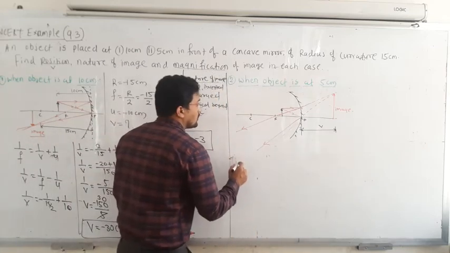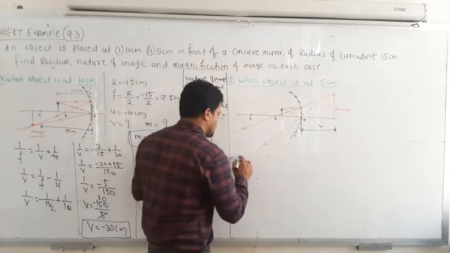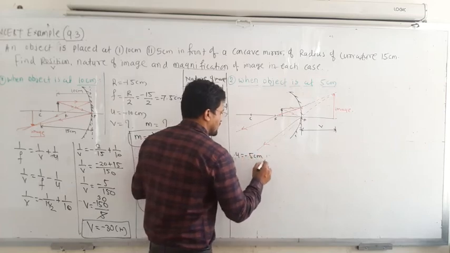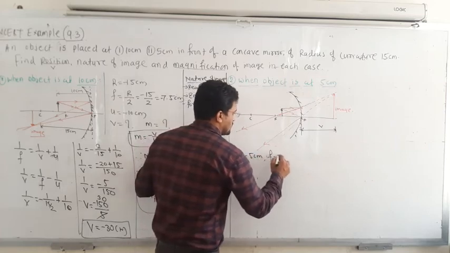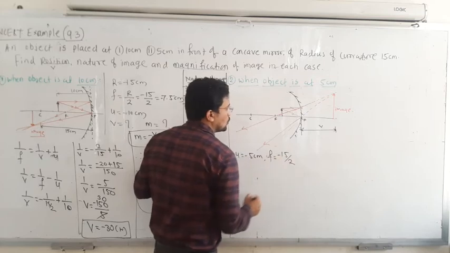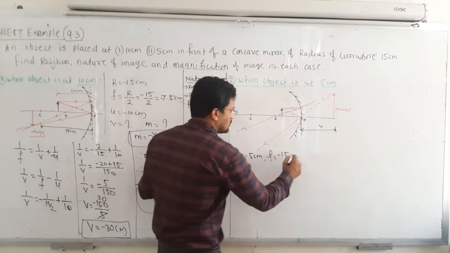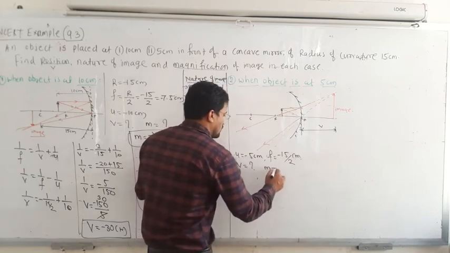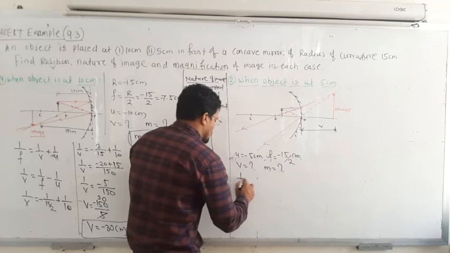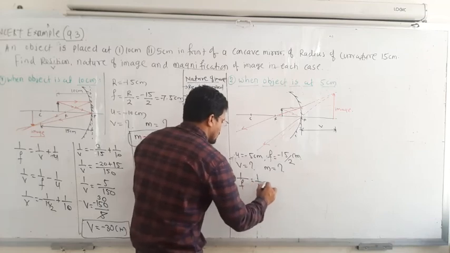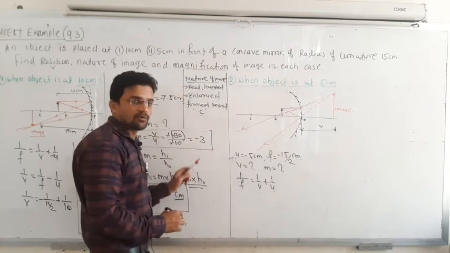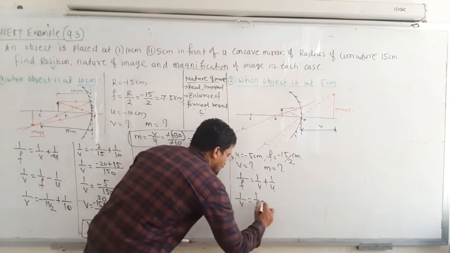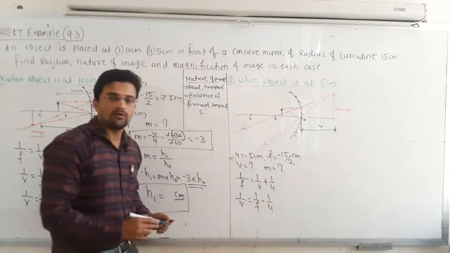So here, object distance is 5 centimeter. First write down the object distance: U is given as minus 5 centimeter, and the focal length is minus 15 by 2, that is minus 7.5 centimeter. Then you have to find out V and M. So I will use this equation: 1 upon F is equal to 1 upon V plus 1 upon U. So 1 upon V is equal to 1 upon F minus 1 upon U. Correct.